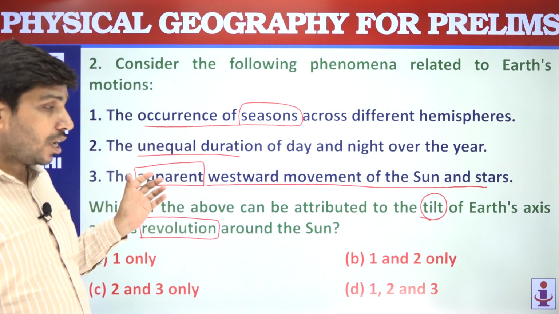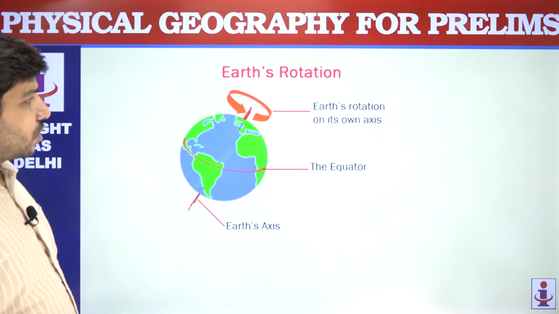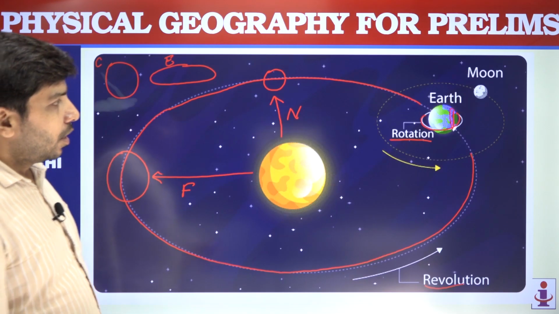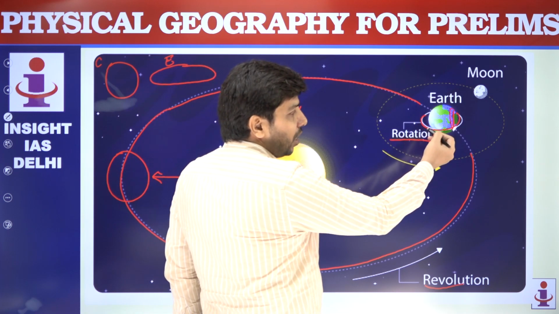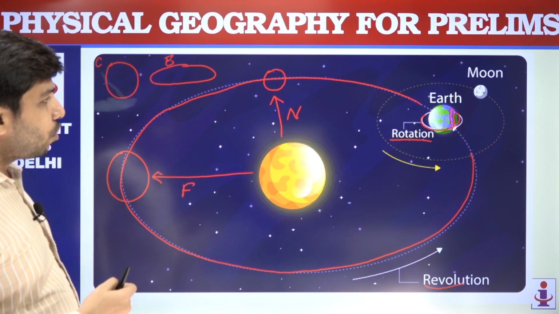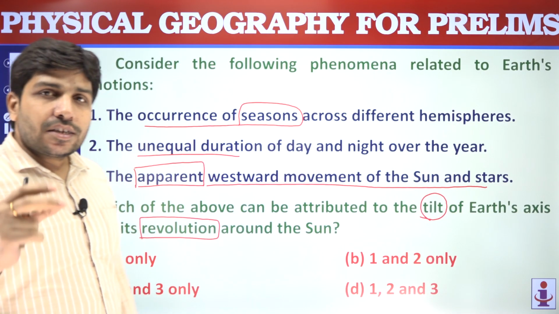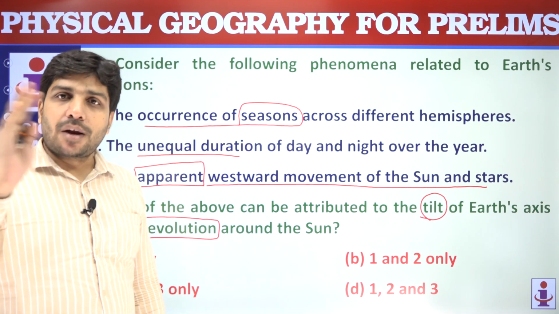But because of this Earth's rotation, a while ago we just discussed here that because of this rotation, sometimes daylight is here, night time is on that side. So it is because of Earth's rotation that we feel that the sun and stars are moving.